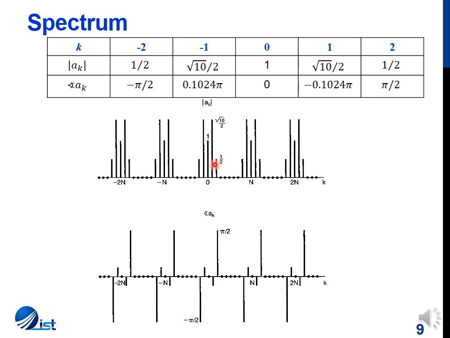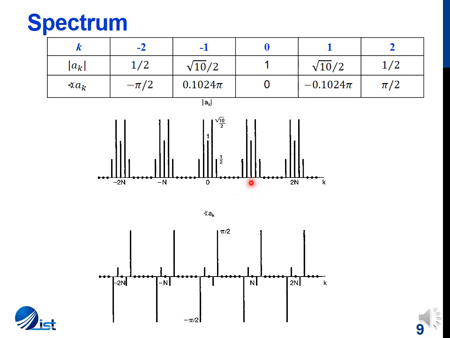Your book has taken this situation and plotted it with respect to k, not the frequencies omega. So if we take this plot from minus 2 to plus 2, we get distinct values, but after every N samples, the pattern will repeat.